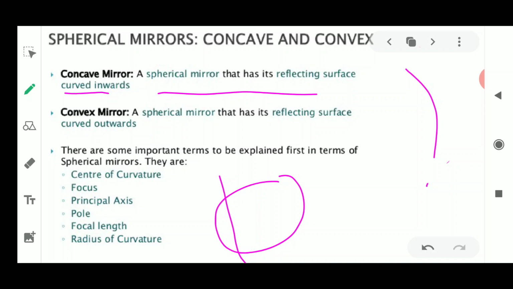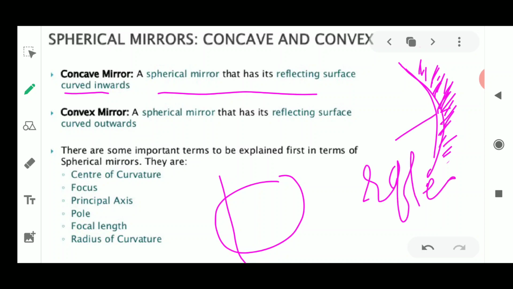Now if I draw the lines here, it means that it is a non-reflecting side. As you have to see the image, one side of the mirror will always be non-reflecting, and the other side, which is curved, is used for the reflection. So this is the reflecting side.